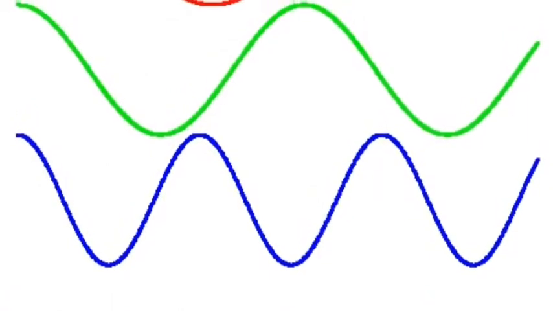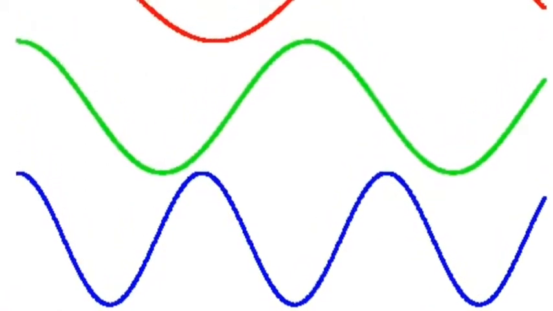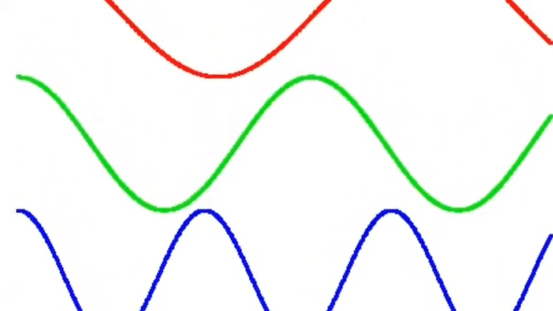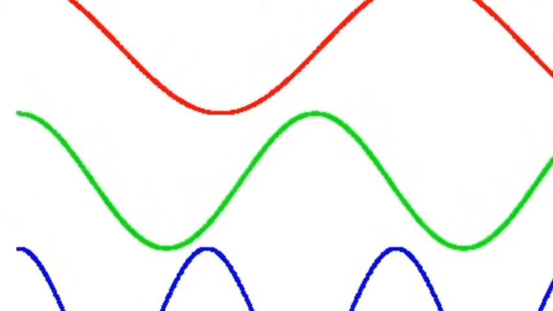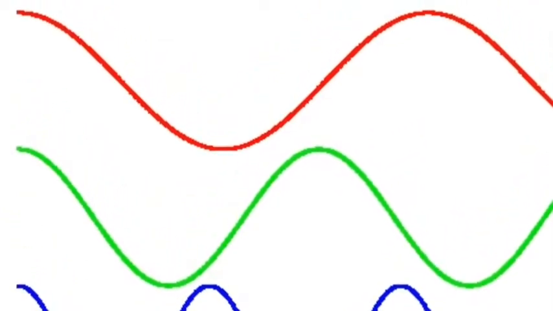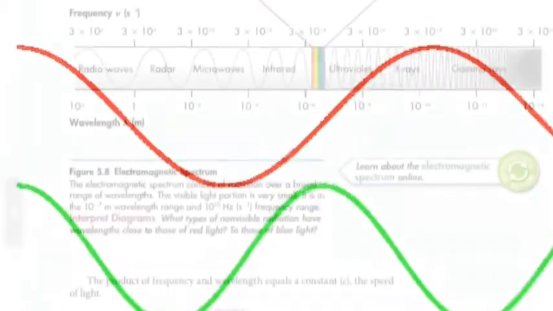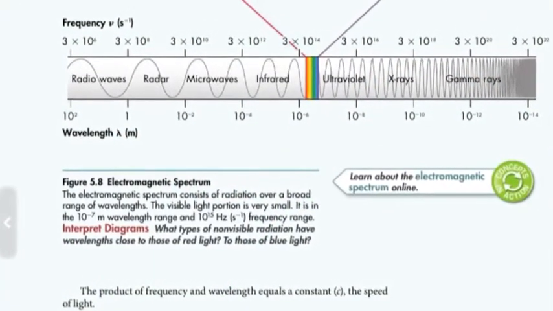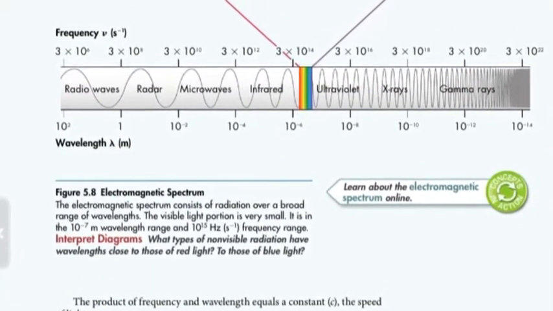The frequency is the number of wave cycles to pass a given point per unit of time. Frequency is usually measured in cycles per second. The SI unit of cycles per second is called the hertz. As wavelength of light increases, frequency decreases.